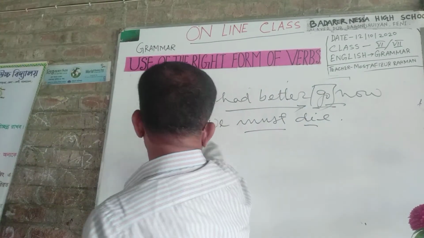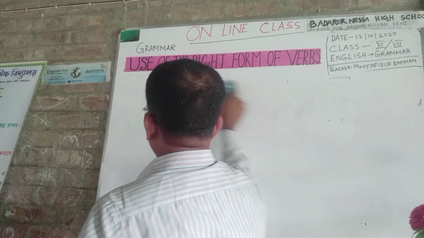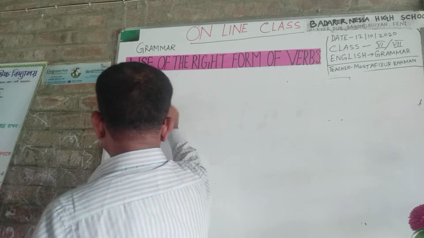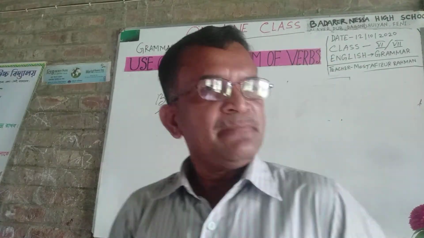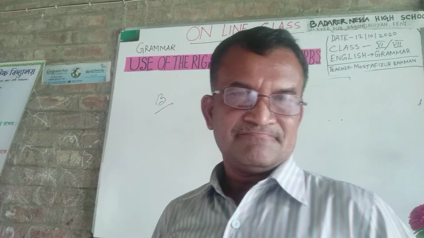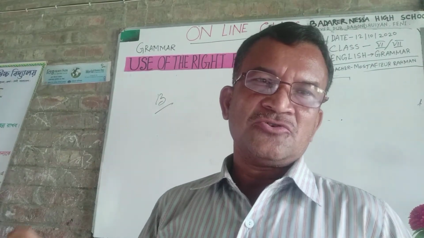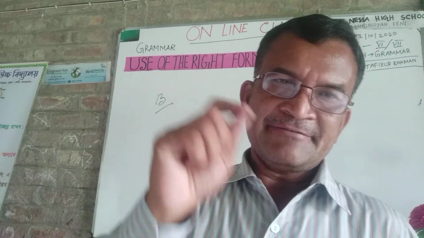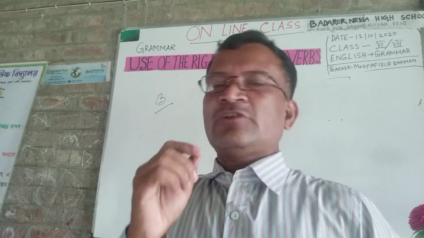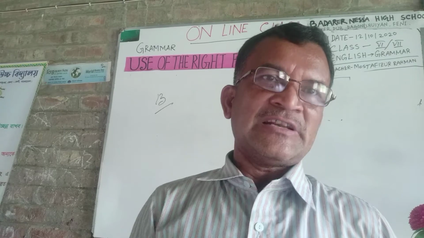Formula number 13. In my last class, you have learned modal auxiliaries. I taught you why they are modal auxiliaries, their definitions, their examples, and you also learned there are 10 common modal auxiliaries.